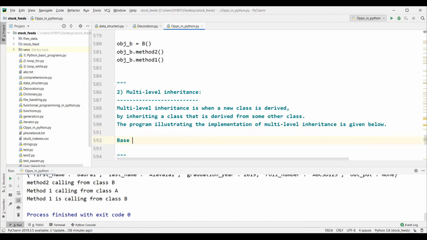Let's say we have a base class, base one. After that, we have another class called derived class one. Derived one is inheriting from base one, right, guys? So this is single inheritance till now. If you have another derived class, let's say derived 2, and this derived 2 is inheriting from derived 1,